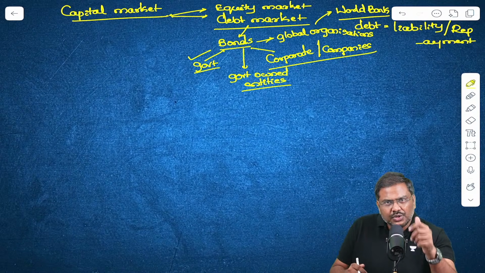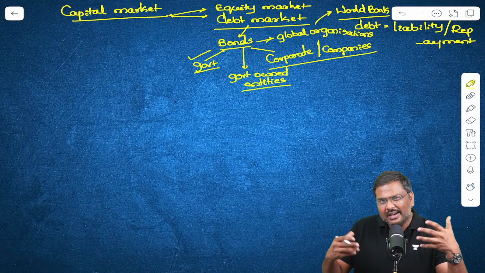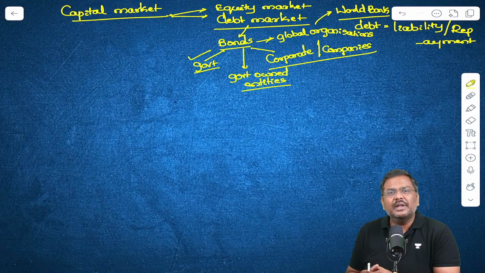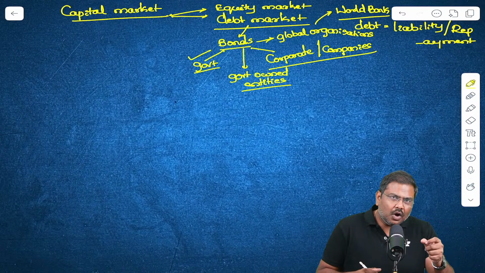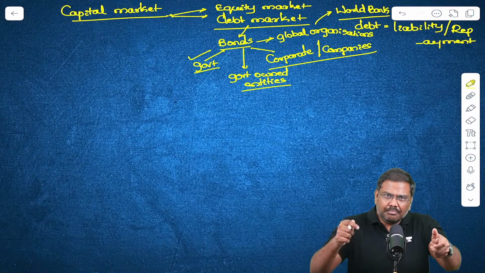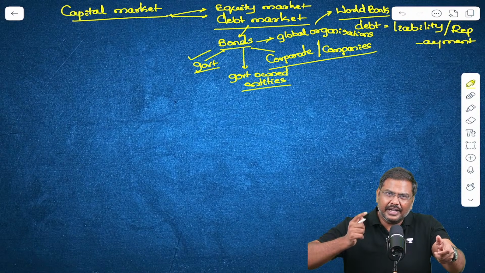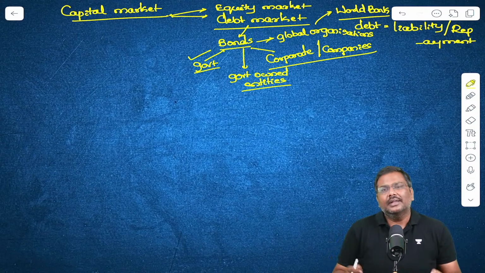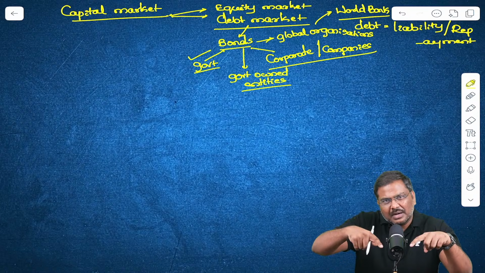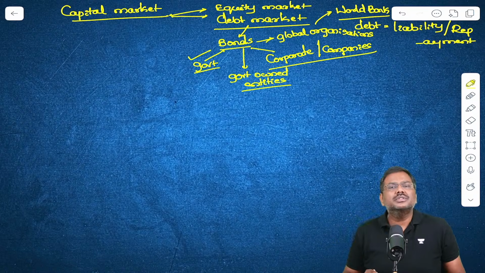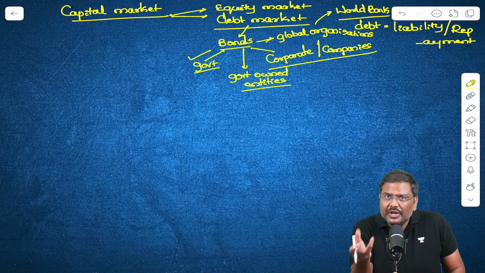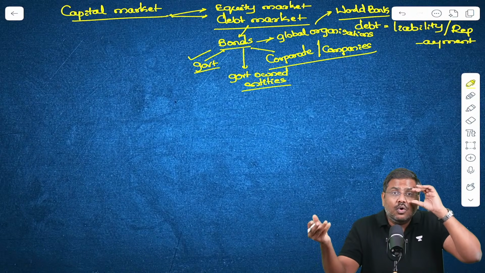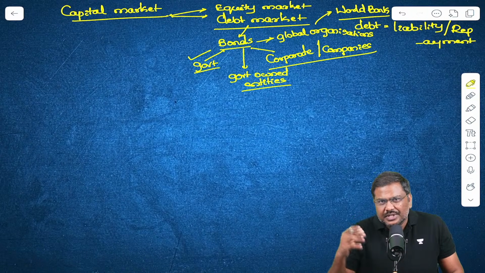Let's say there is a shortage of money, in the sense that the government has to spend more money compared to how much income they are generating. So there is a gap. For that purpose, the government will issue bonds. The government might also issue bonds because they want to promote renewable energy projects.